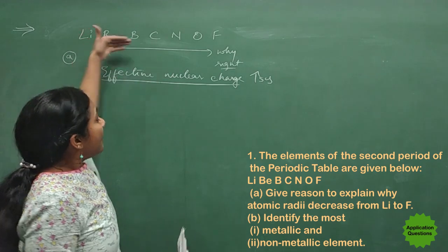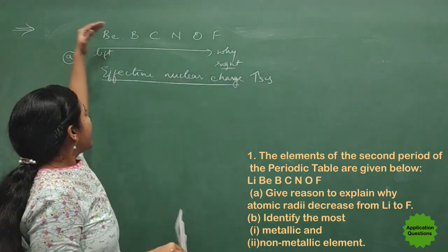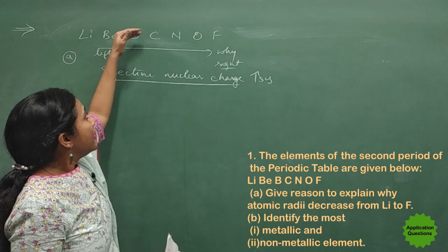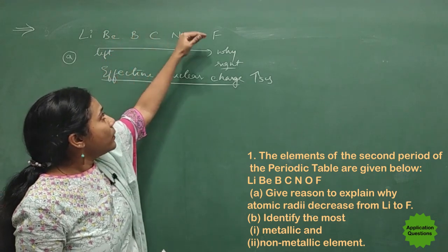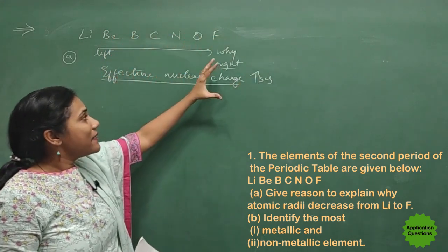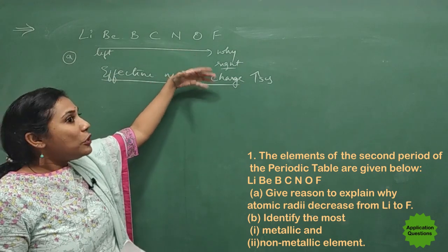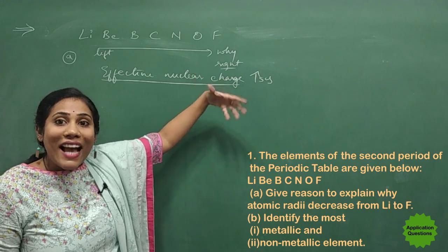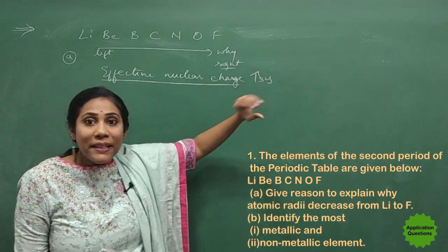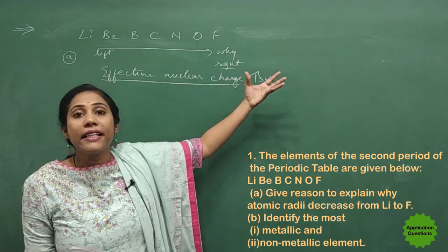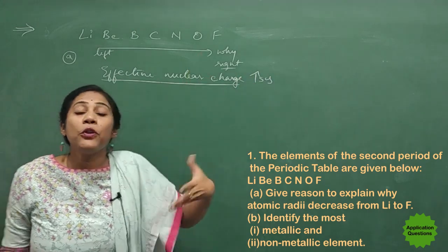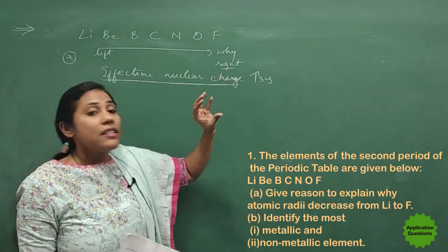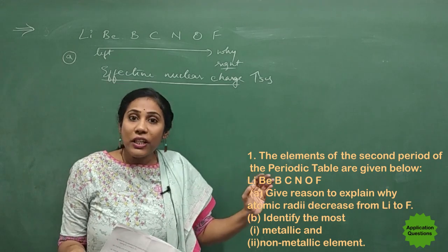As you go from left to right, that is from lithium to beryllium, beryllium to boron, to carbon, to nitrogen, to oxygen and fluorine, what happens is the electrons go to the same shell. Okay, so the electrons are added to the same shell. At the same time, proton number also increases. Increase in proton number increases the positive charge of the nucleus.